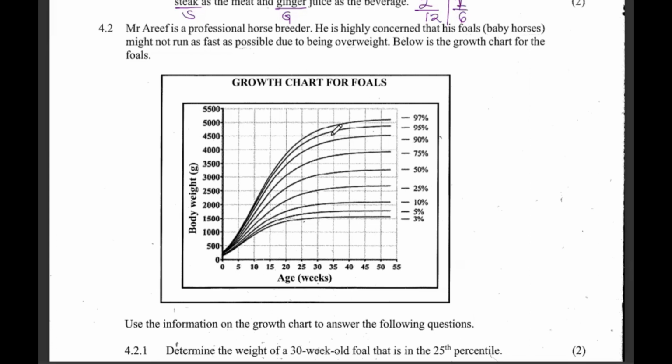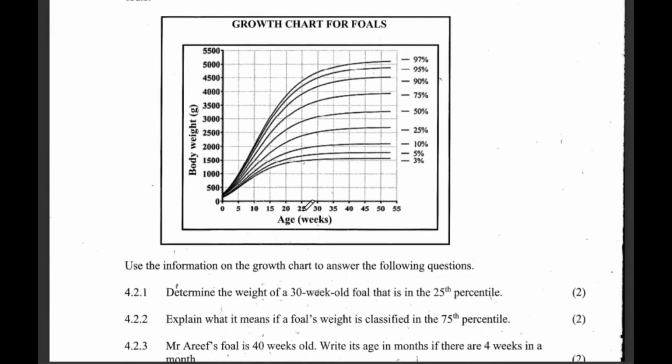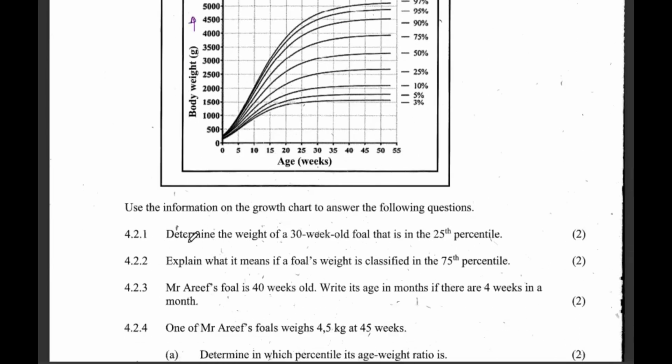He is highly concerned that his foals, baby horses, might not run as fast as possible due to being overweight. So below is the growth chart for the foals. There we see the body weight on this side, and we can see the age in weeks.